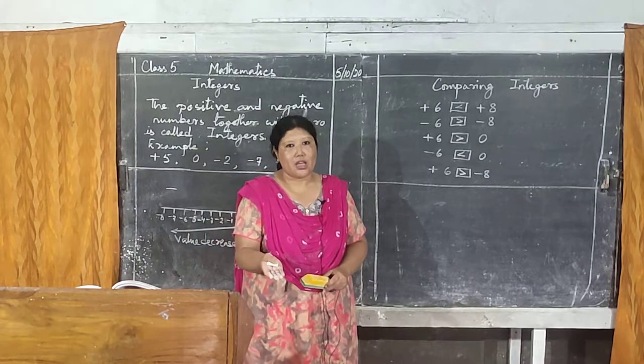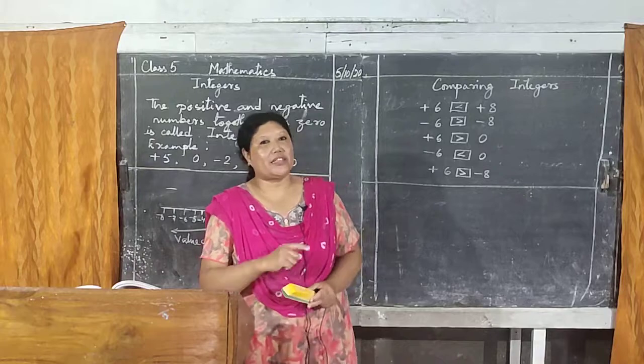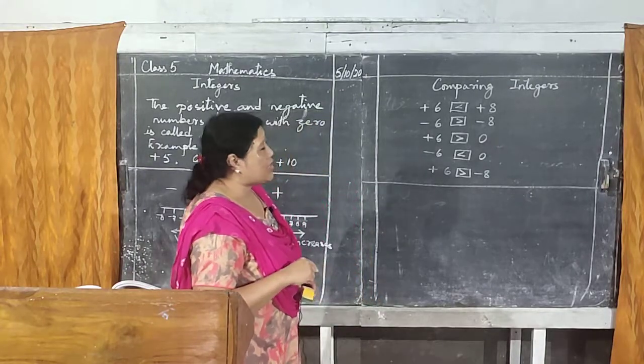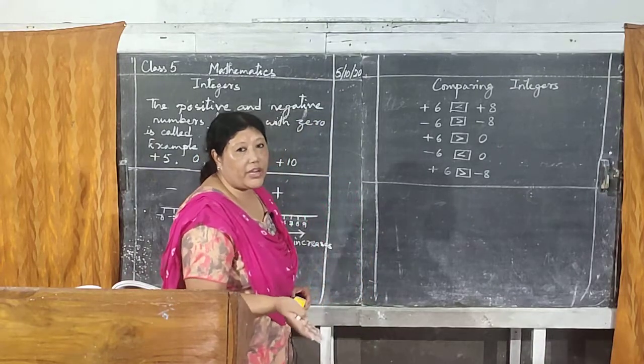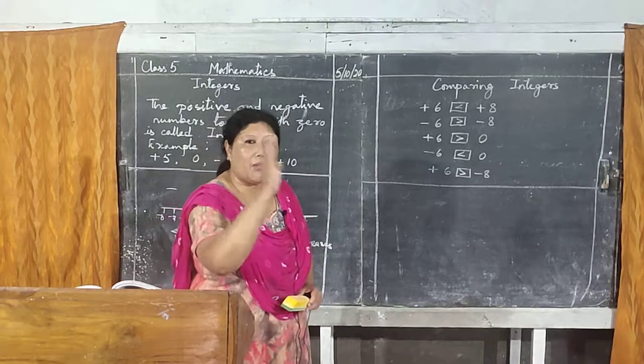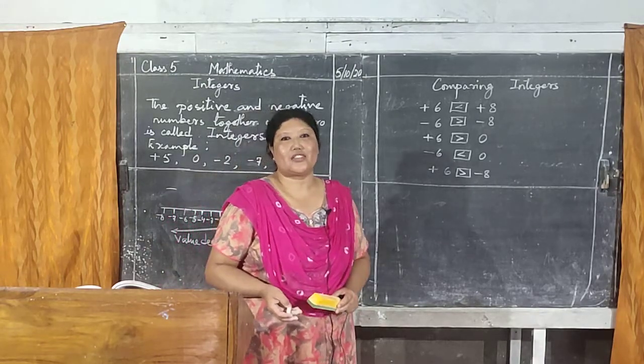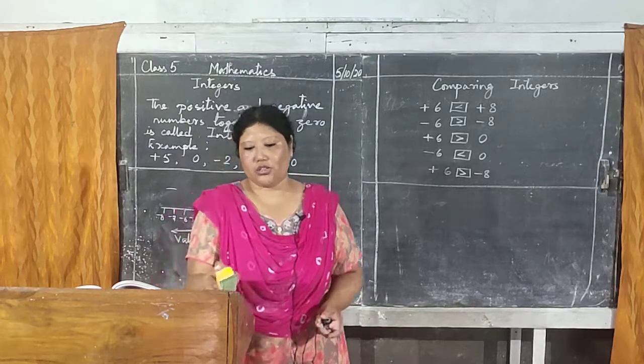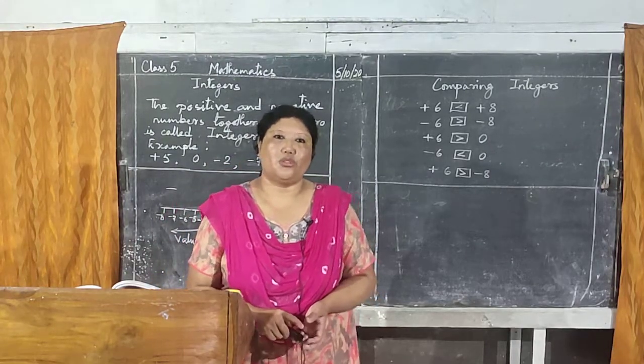Minus 6 will be the winner. So this is the comparison among integers, and you know integers means positive and negative numbers with 0. So that's all today. I'll give you homework tomorrow. Okay, thank you.